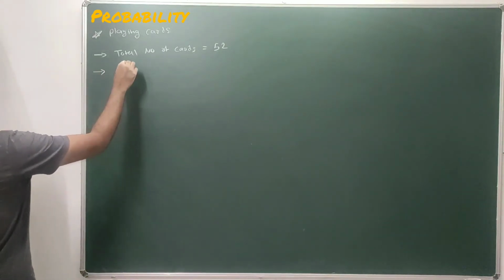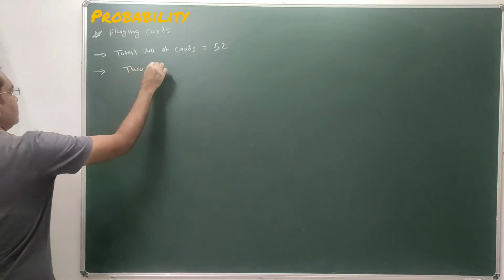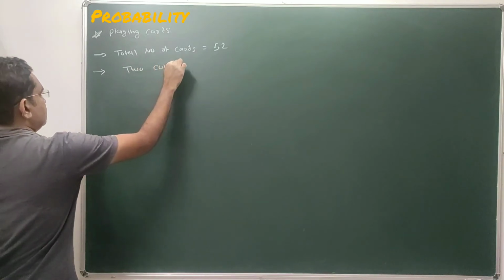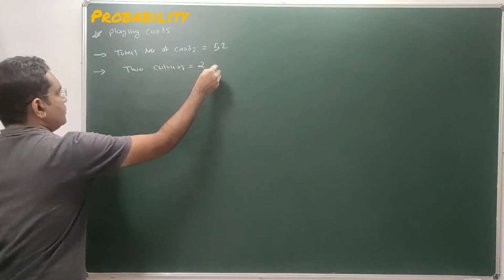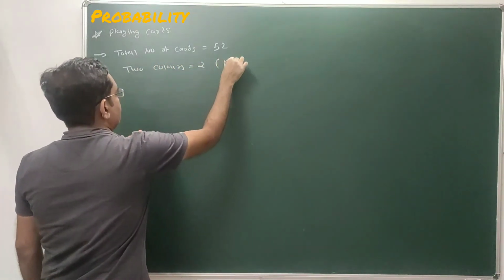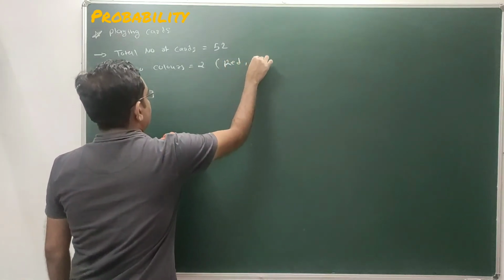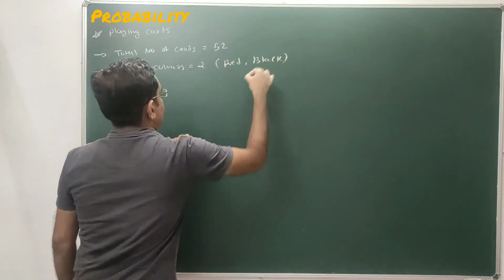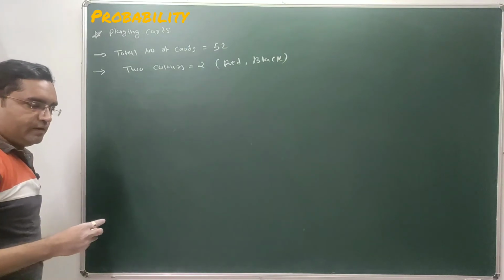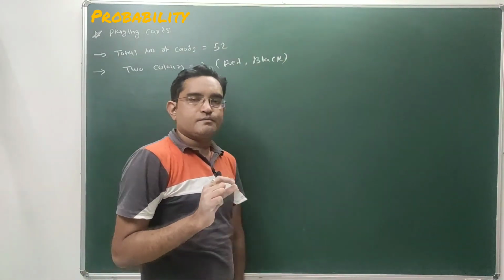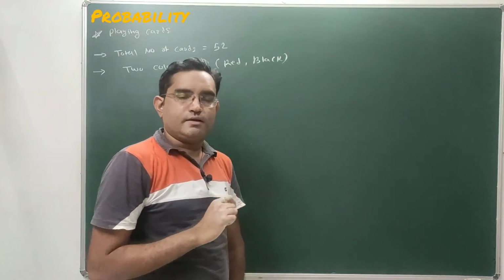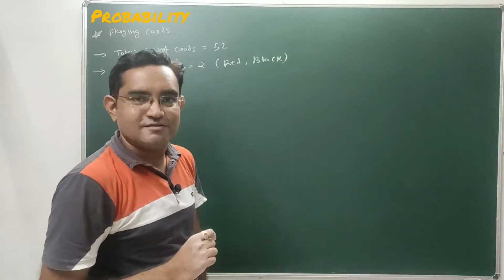In playing cards, there are 2 colors: red and black. In a deck of playing cards, total 52 cards are there. We are not including jokers.